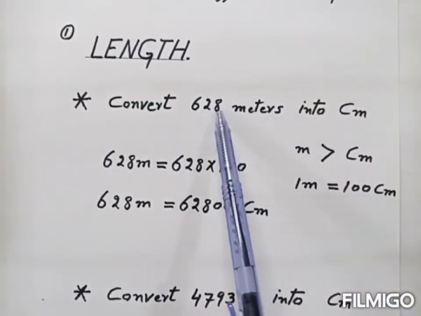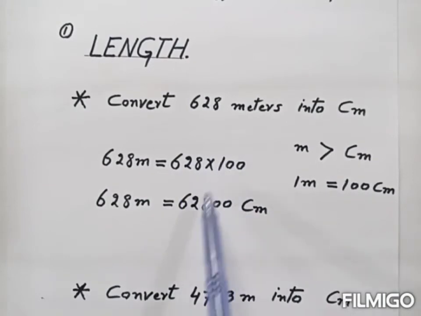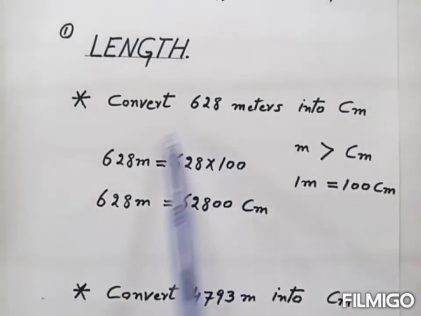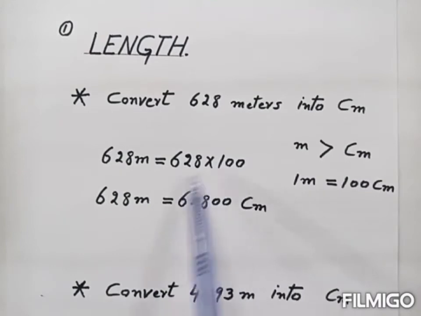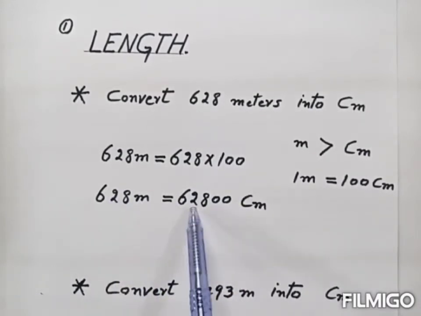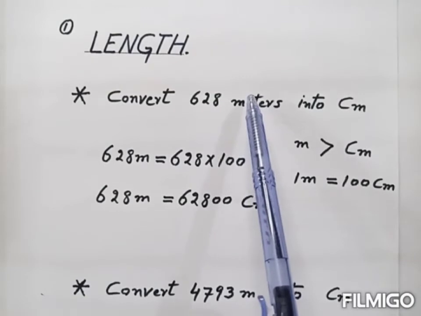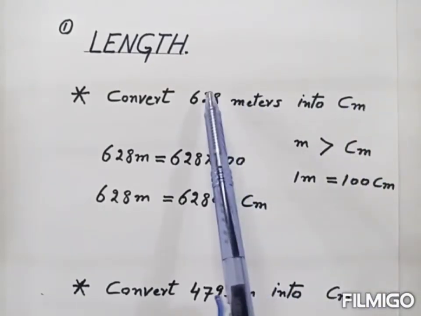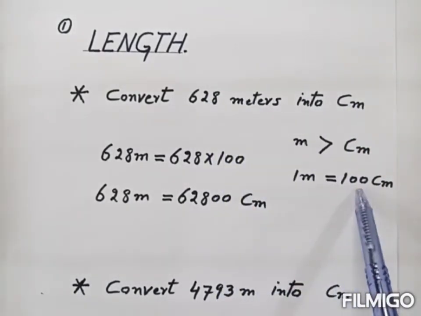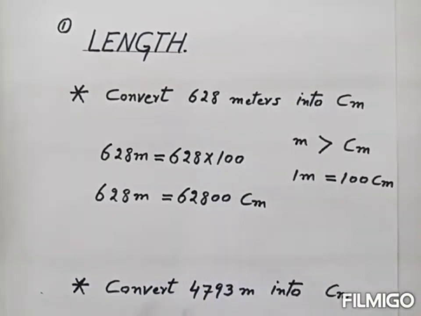Here we will multiply this with 100. So when we multiply this with 100, we get this. So this much meter is equal to this much centimeter. So here we have converted 628 meter into centimeter. So this is the answer. So here when we convert big unit into small unit, then we multiply this number with 100. So answer is this much. So this much meter is equal to this much centimeter.